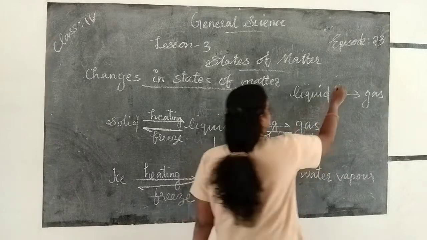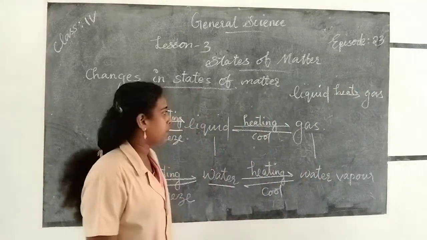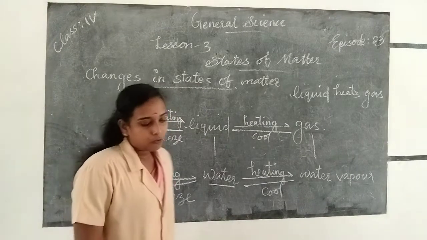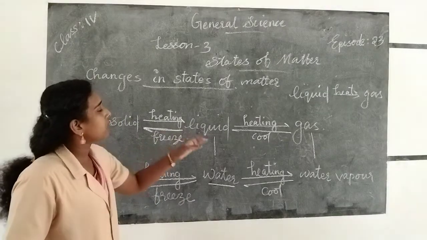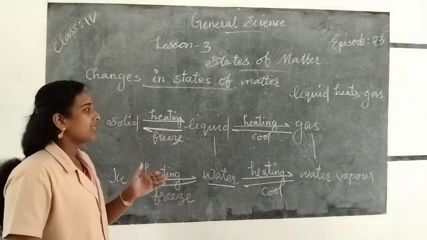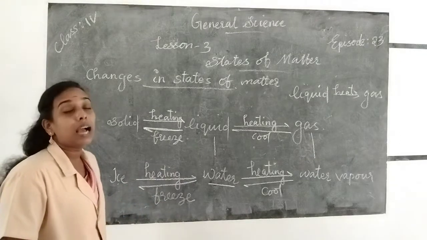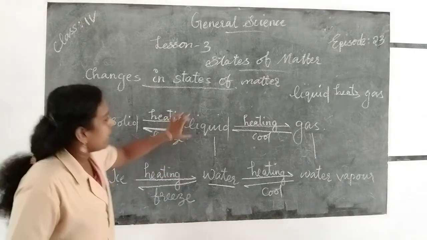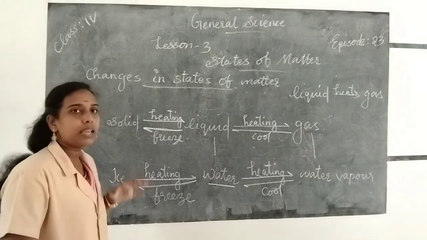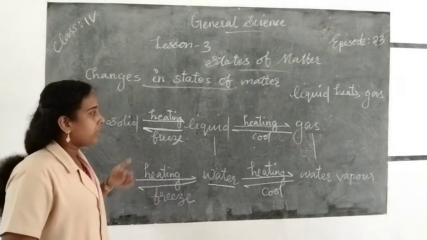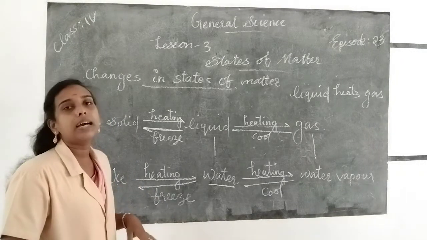If we heat liquid, it changes into gas and the process is called evaporation. And if we cool the gas, then the gas changes into liquid, and this is called condensation. The process of changing liquid into gas by heating is called evaporation, and the process of changing gas into liquid on cooling is called condensation.